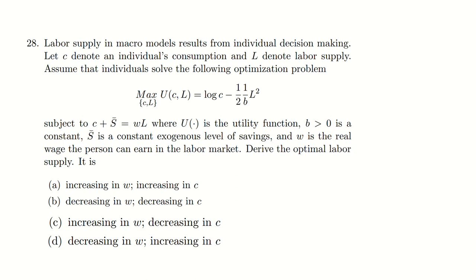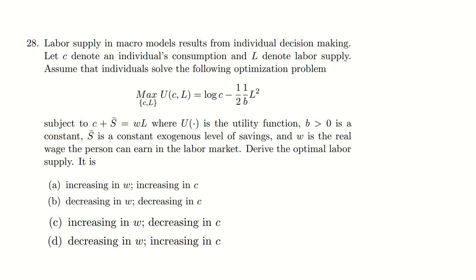Utility is given, your utility function. B is a positive constant, and S bar is a constant exogenous level of saving. W is the real wage the person can earn in the labor market. To derive the optimal labor supply, it is increasing in W, increasing in C, or which one of the following is the correct option.